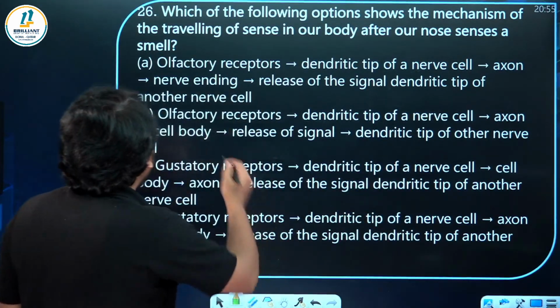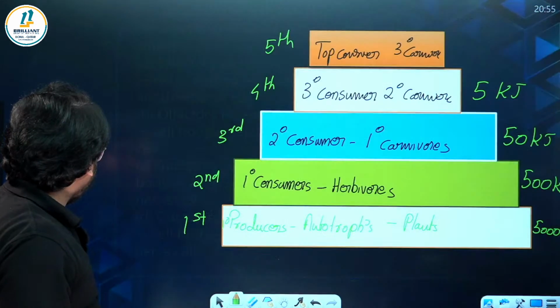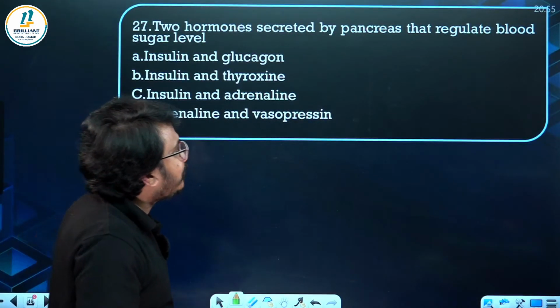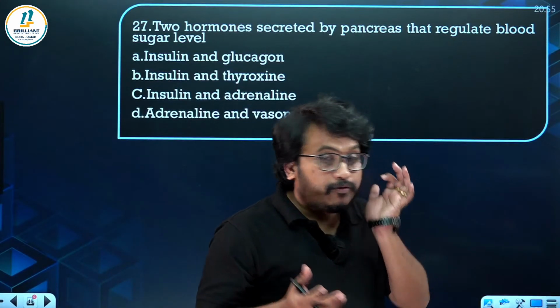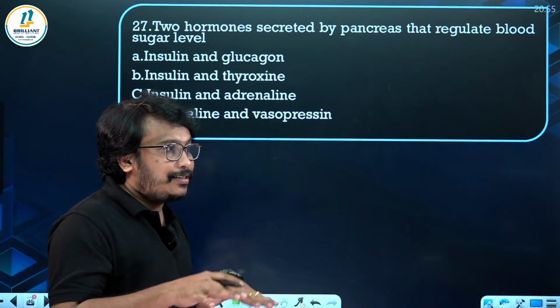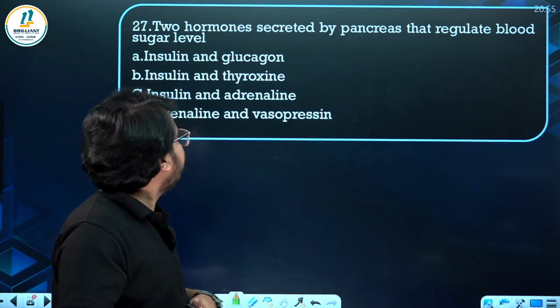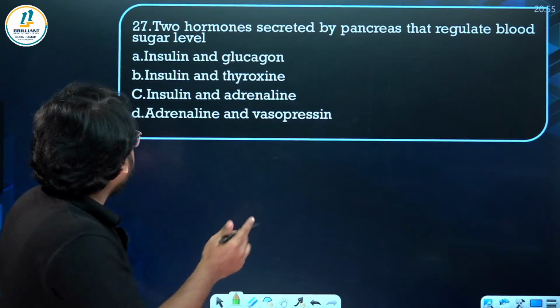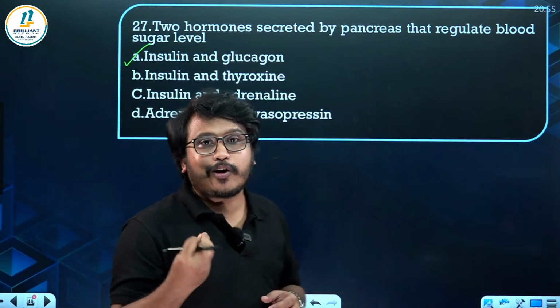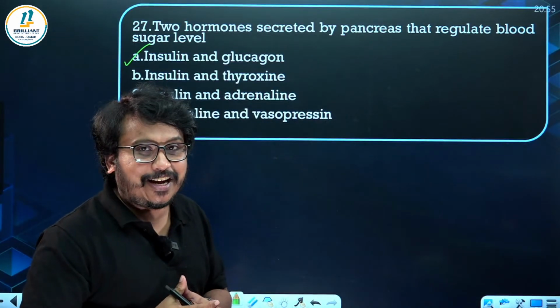All of them have commented. Very good. Now next one. Two hormones secreted by pancreas that regulate the blood sugar level. First you tell the answer, then I will discuss. I am waiting for the answer. Okay, very good. Insulin and glucagon. How insulin and glucagon work is also an expected area.